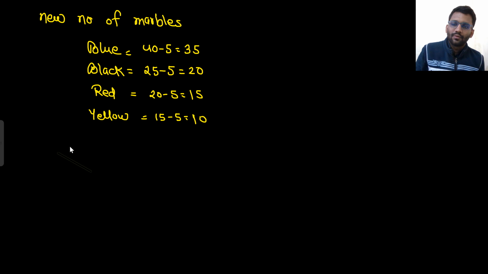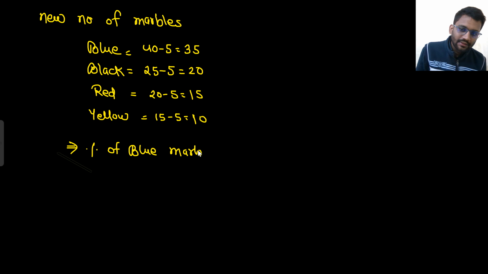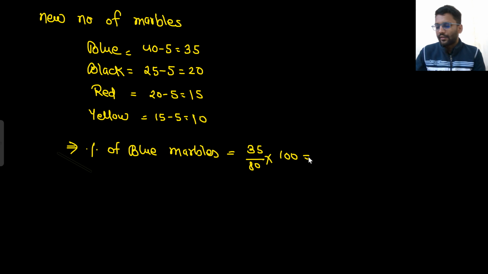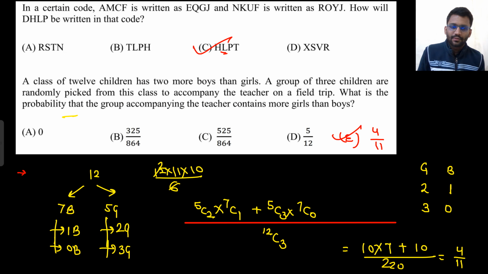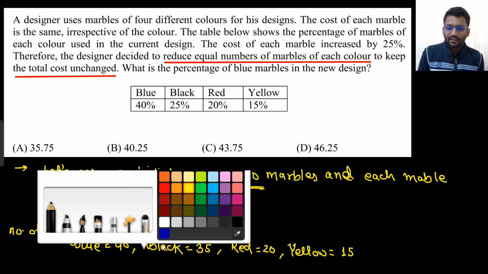Yeah. So what is the percentage of blue marbles? Percentage of blue marbles would be 35 by 80 into 100. 35 by 80 into 100 is 43.75%. The answer would be C.